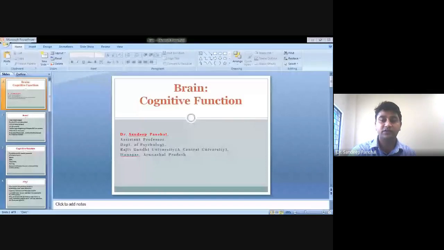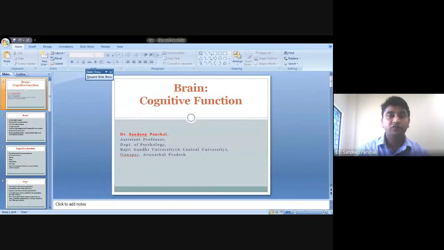We will discuss a brief about the brain, what is the meaning of brain, and then its functions, its cognitive functions particularly. Okay, let's understand the brain.